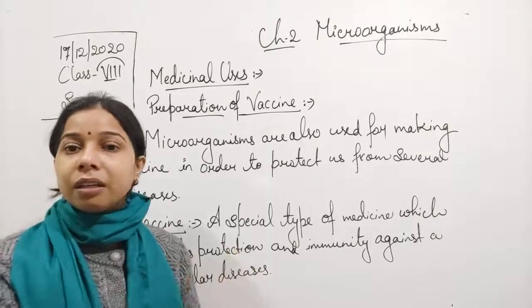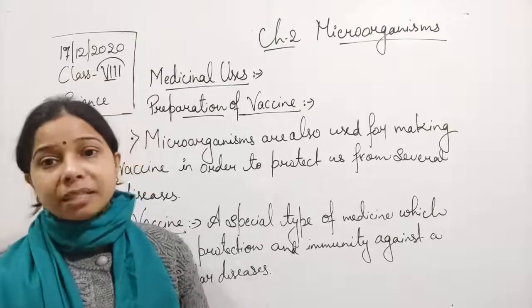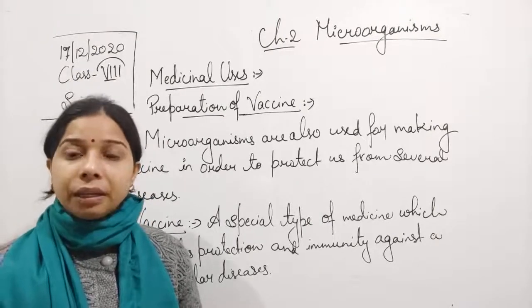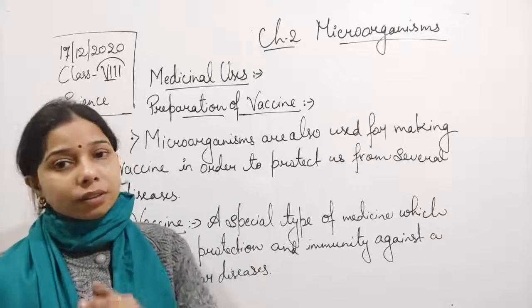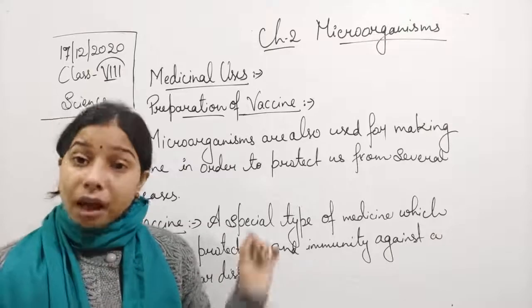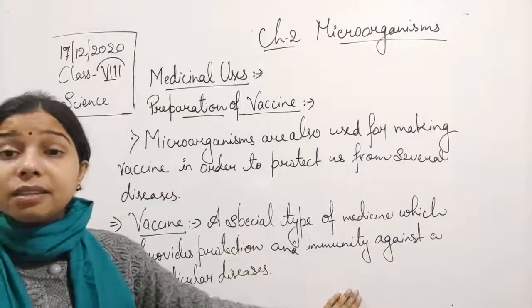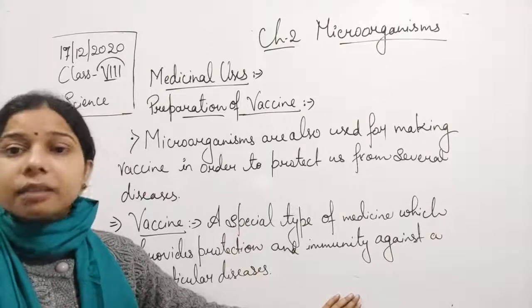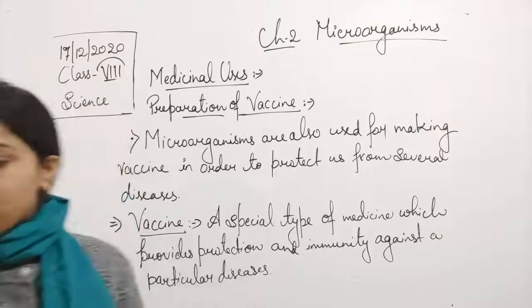For different diseases we use different vaccines, like BCG for TB, DPT for diphtheria and tetanus. So that vaccine provides protection and increases the immunity against that particular disease. This is the vaccine.